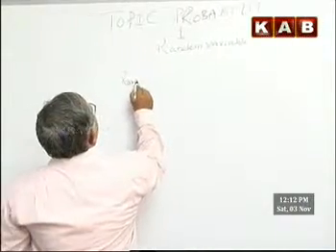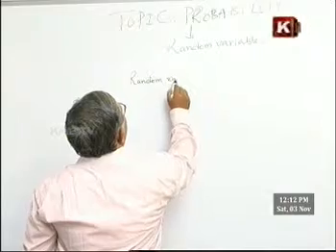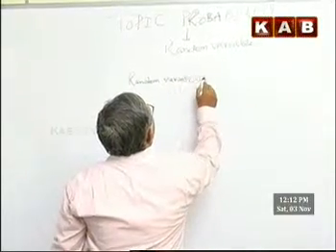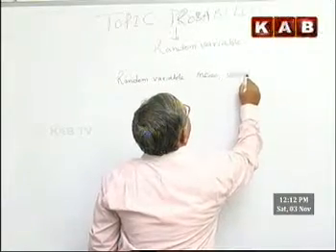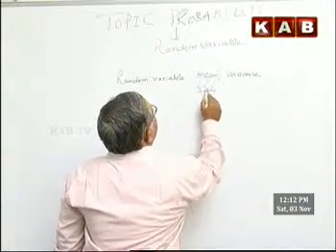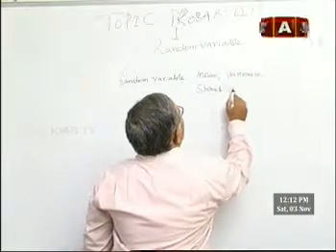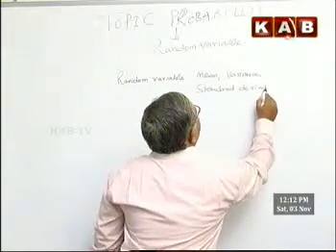Random variable: mean, variance and standard deviation.